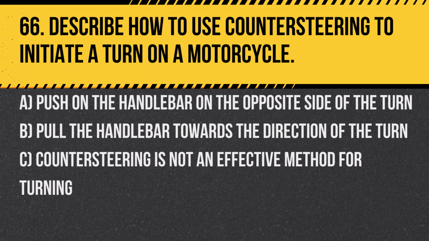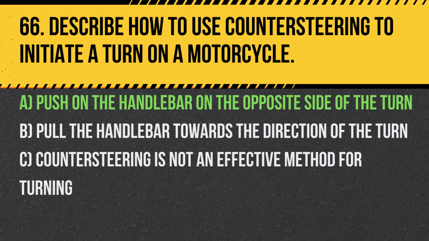Question 66. Describe how to use countersteering to initiate a turn on a motorcycle. A. Push on the handlebar on the opposite side of the turn. B. Pull the handlebar towards the direction of the turn. C. Countersteering is not an effective method for turning.